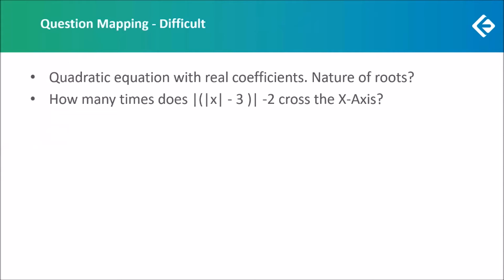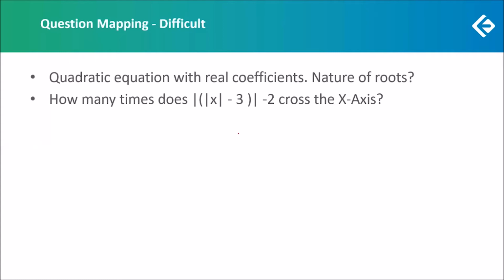Now there was one question which stated how many times does mod of mod x minus 3 minus 2 cross the x-axis. So for this, we had to be familiar with graphs. We had to start off with a graph of mod x, and then find the graph of mod x minus 3, and from there move to the graph of mod x minus 3 minus 2.